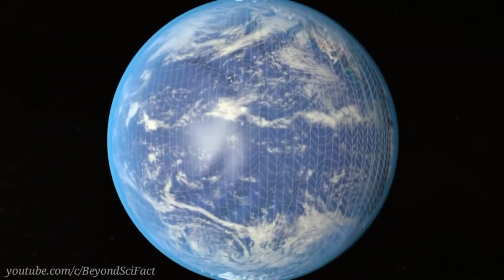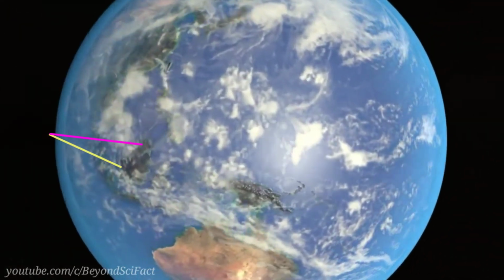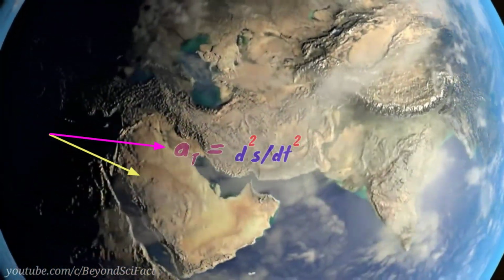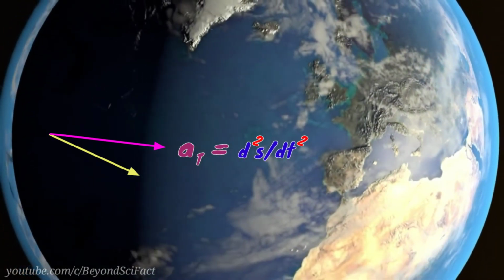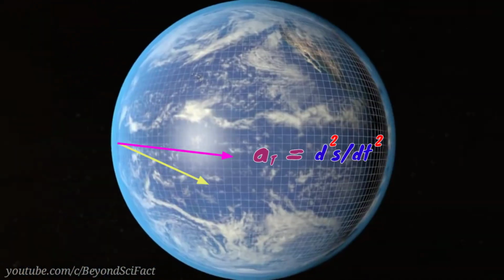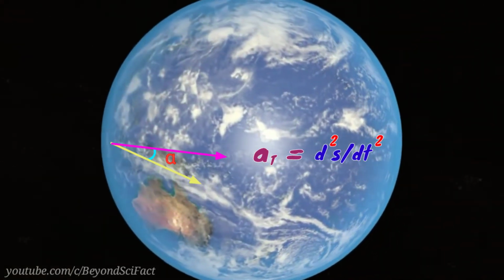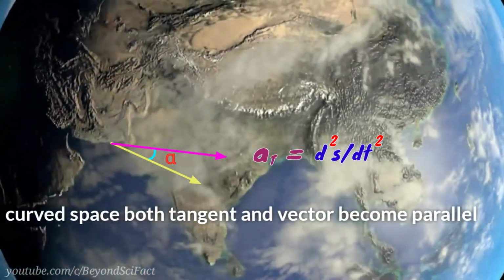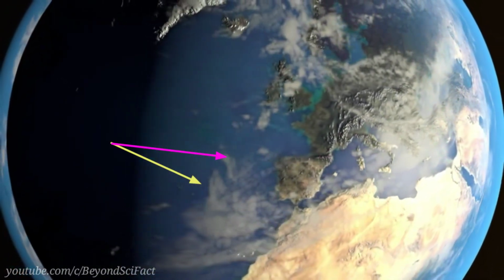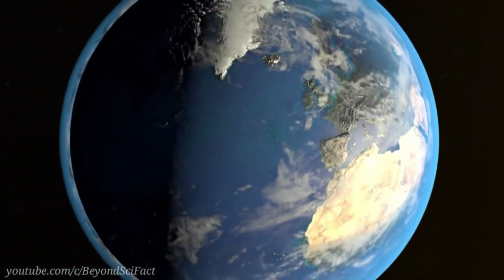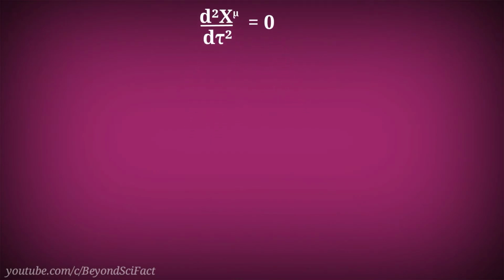Before solving this, I have to introduce a few facts because we will take the help of these facts to solve this. Suppose both the vector and tangent show the acceleration of a particle. So along the tangent, there must be a tangential acceleration of a particle under gravity, as per Newtonian physics. But if Newton's concept regarding gravitation is wrong, then the equation of tangential acceleration is also wrong. So we have to improve this equation so that we can apply it to the curved spacetime structure. To solve this, we make an assumption that the acceleration under the spacetime curve must be 0. And how I considered it, I will tell you about later.